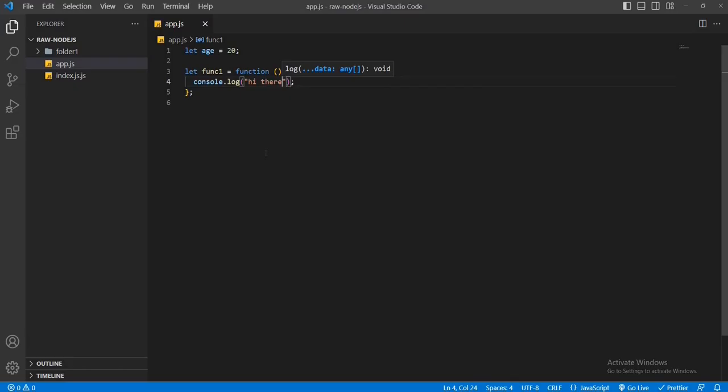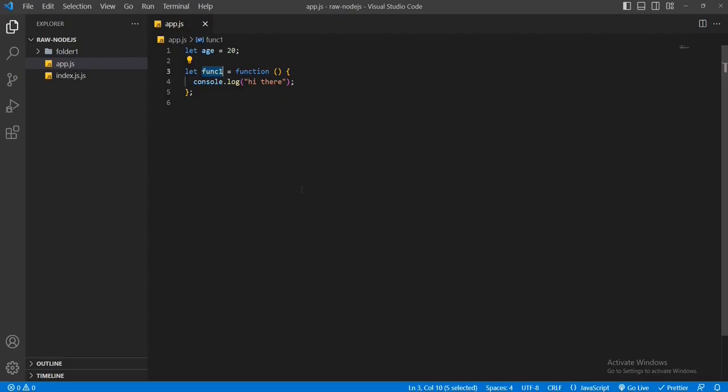We already talked about that by default every file in Node.js is encapsulated. That means by default other file content is not accessible. This module concept is sometimes very helpful, but that doesn't mean it is always helpful. Sometimes we need to access other file content. In Node.js, you have to mention which content is accessible outside of this file. For example, this age is accessible outside of this file, or this func1 is accessible outside of this file. And this idea is called module export.